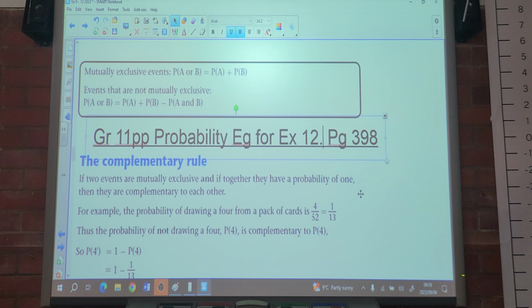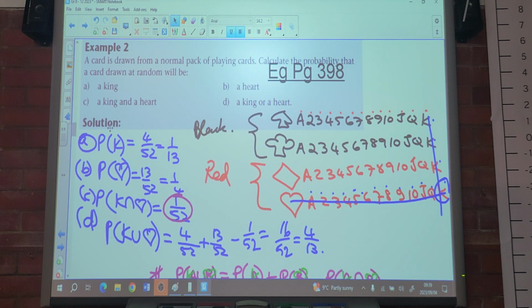We're looking at the examples for exercise 12.2, and this is on page 400. Which page is exercise 12.2? Sorry? 401. And the example starts from page? Sorry? 400. Where is that here?